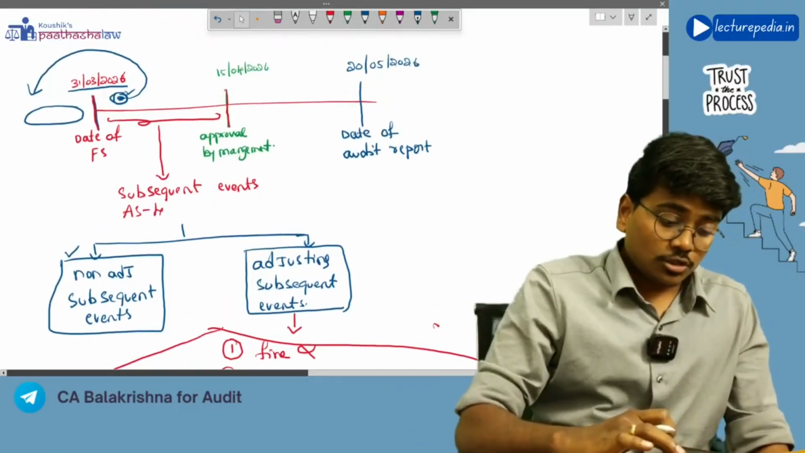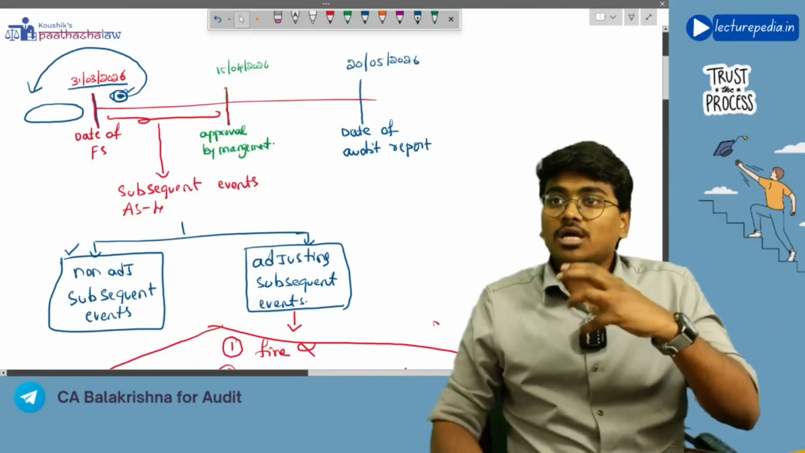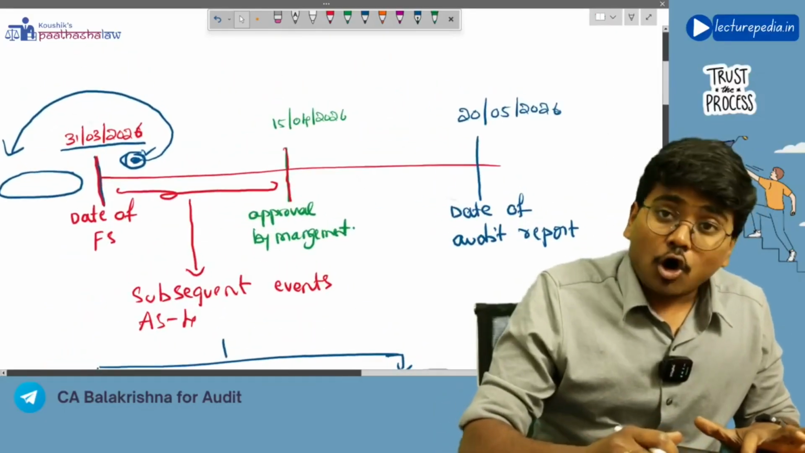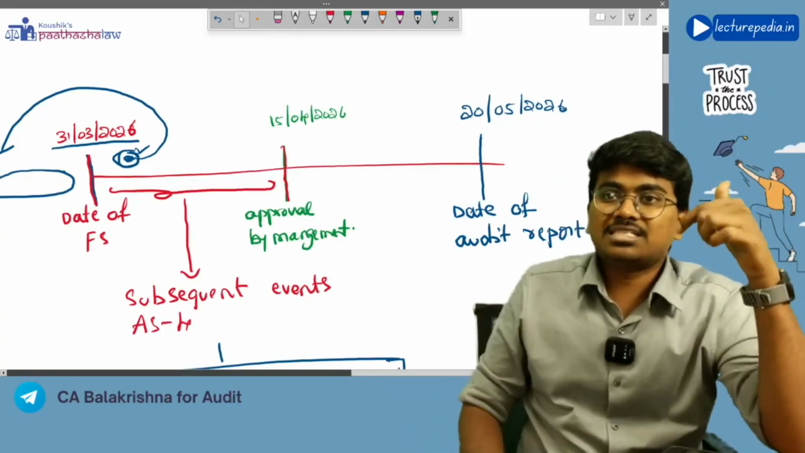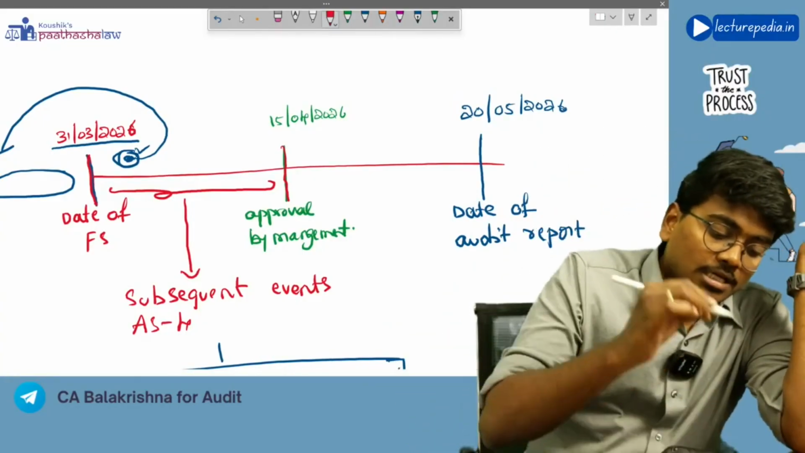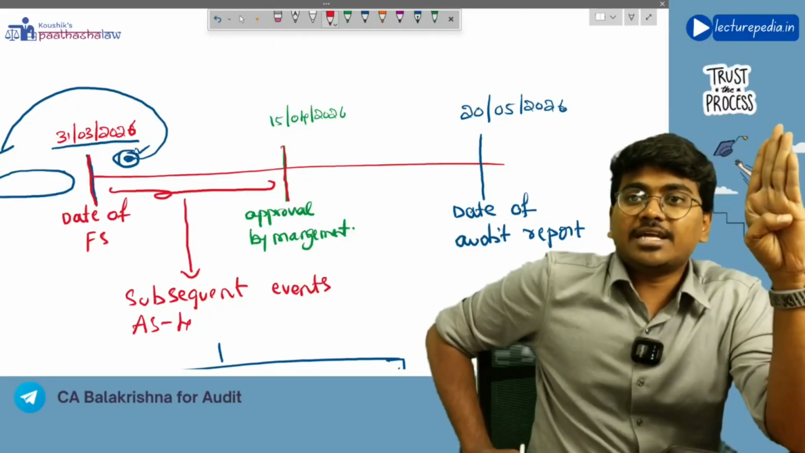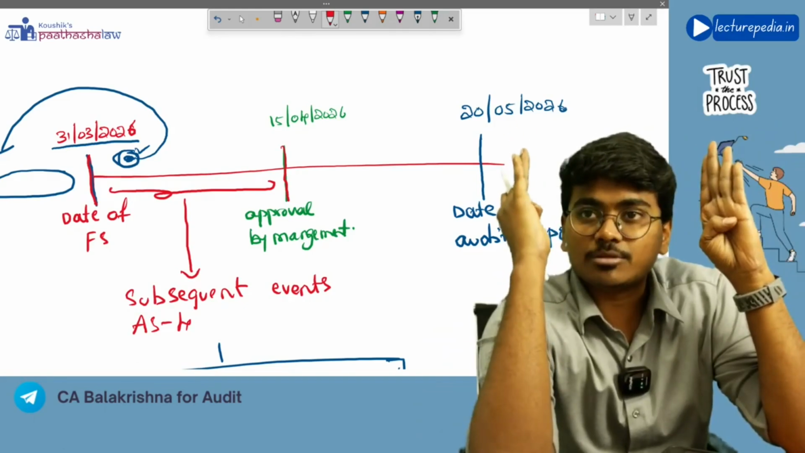Till now we have discussed from the point of view of accounting, but for the purpose of audit, the definition of subsequent event changes somewhat. There will be a minor difference. In case of accounts, we said that those are events that occur between the date of financial statements and the date on which management has approved the financial statements.